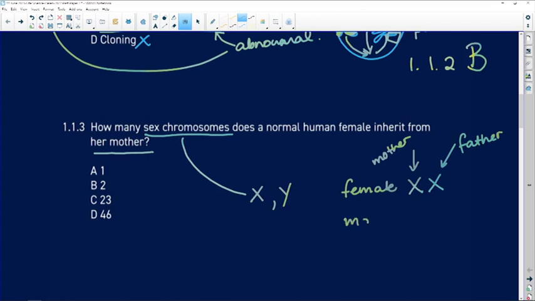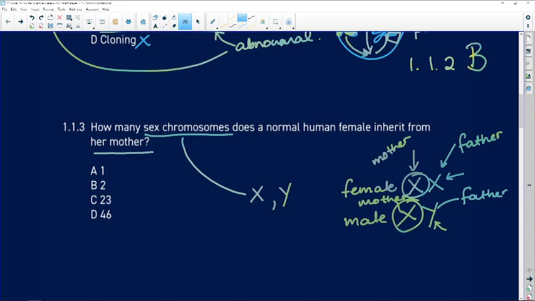In a male person, we're going to have XY. The Y is going to be received from the father and the X from the mother. So the mother is always going to donate an X chromosome. In the case of the father, it could be the X chromosome or it could be the Y chromosome.